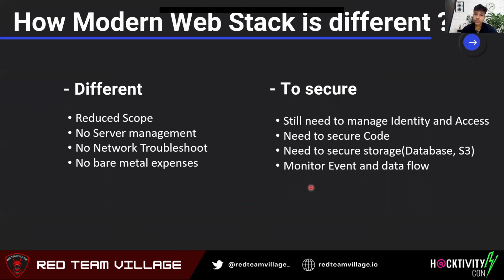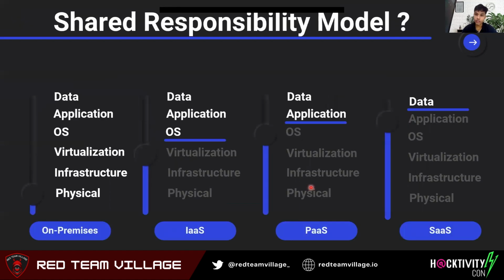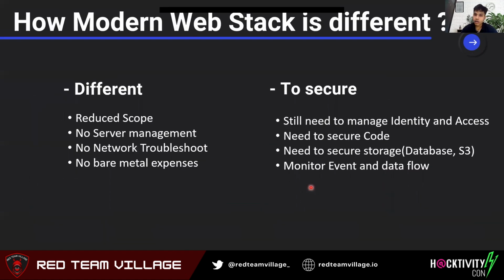But even though a lot of things are being handled by our cloud service providers, we still need to secure, we still need to manage identity and access. We need to secure our application code. We need to secure the storage, the database, it can be S3 also. We need to monitor any event or any data flow. Let's say there is an unauthorized attempt to our application, then you definitely need to have something to monitor that. True, right? So let's move ahead. This is how the modern stack is and what things we need to secure.